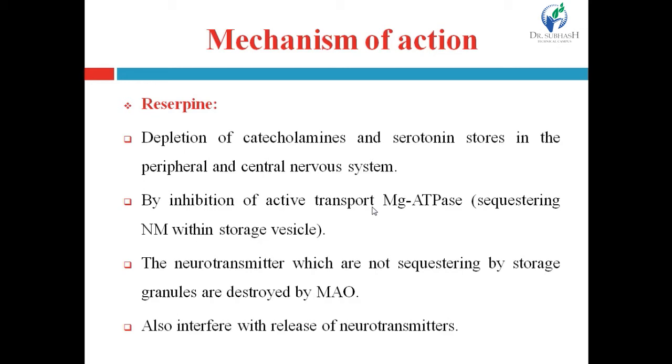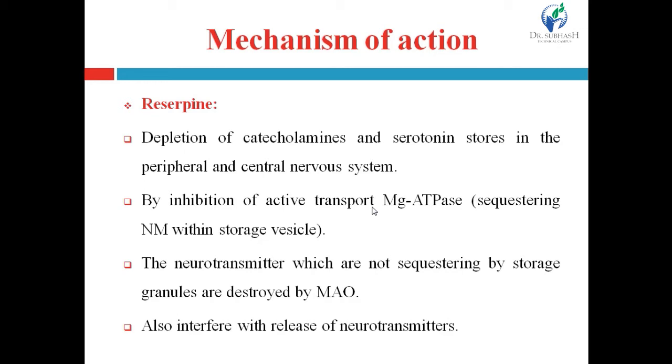So this active transport keeps the neurotransmitter within the storage vesicle and stores it. But reserpine inhibits this active transport, which leads to inhibition of storage of the neurotransmitter. That means a decrease in the storage of the neurotransmitter.